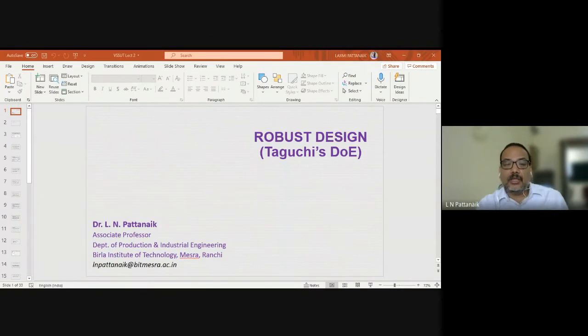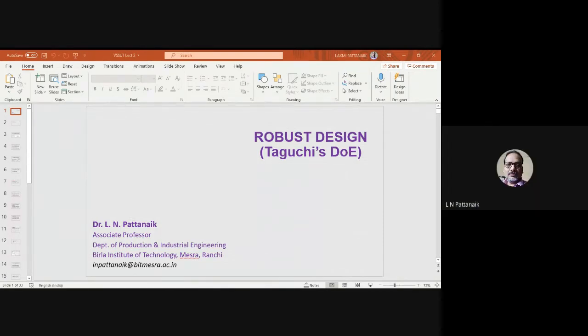So good morning, all the participants and friends. So today, as you know, we'll discuss this particular topic, that is robust design. I hope it will be interesting. Reason being, it is a tool which is considered to be very useful for researchers. You might have some experience on this tool, of course, I can assume.